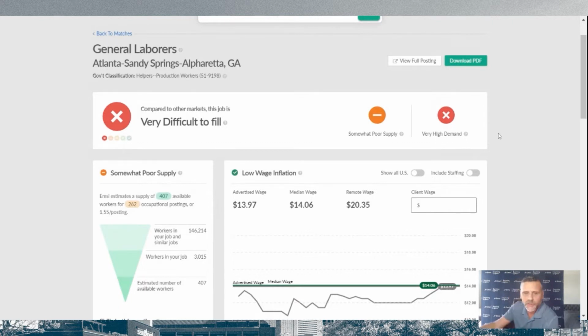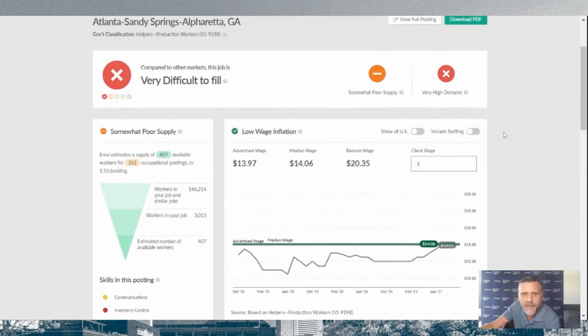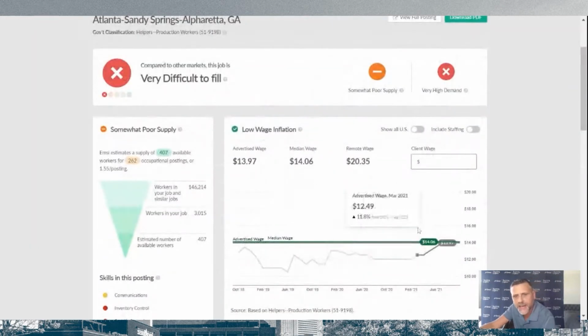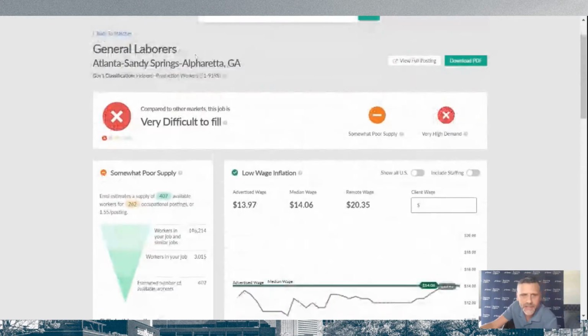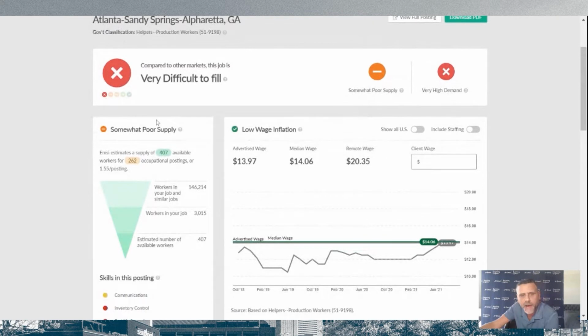So what we tried to do is, what could we do up front to identify these things to allow people to negotiate a more fillable rec? So basically what happens is we break this down into three sections. The first thing we do is we say, okay, let's look at this market, in this case, Atlanta. Let's look at this particular occupation. Let's calculate how many people are available at this particular time for the number of postings that are out there.